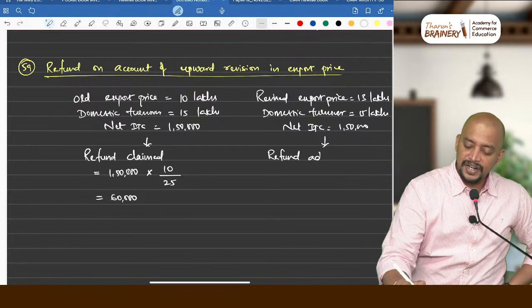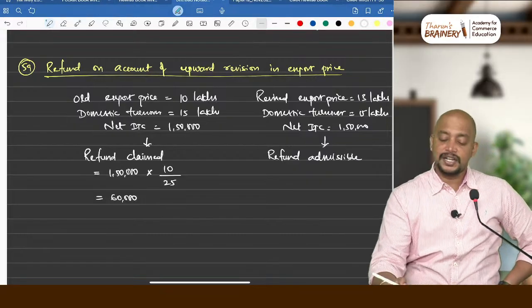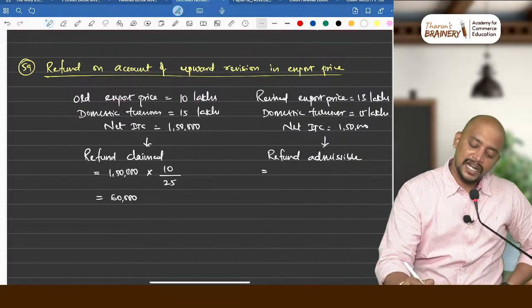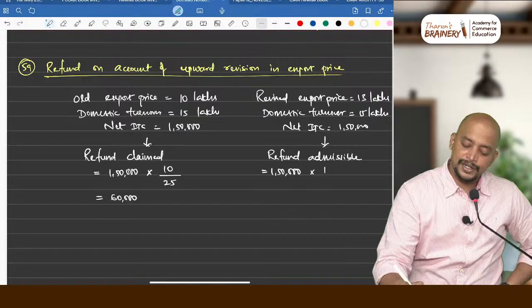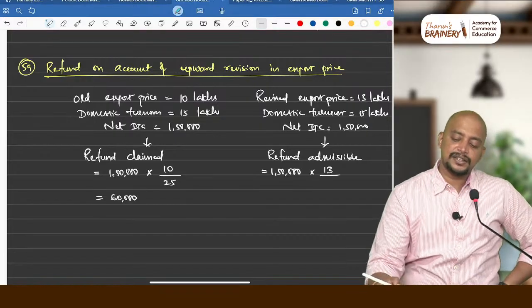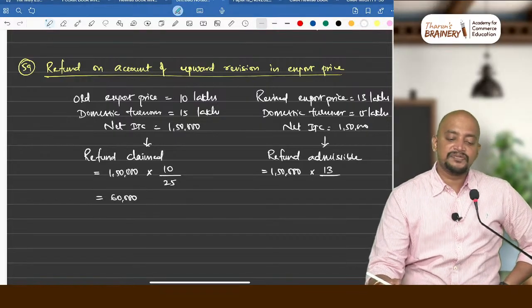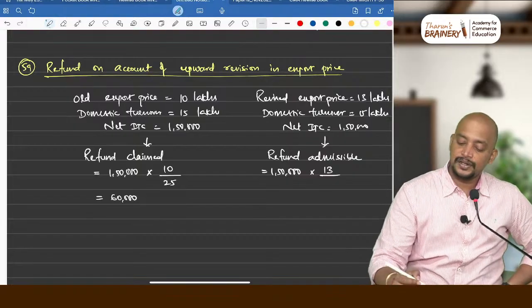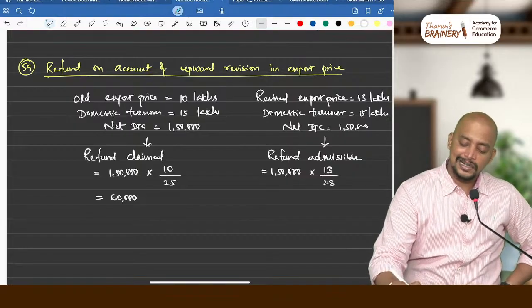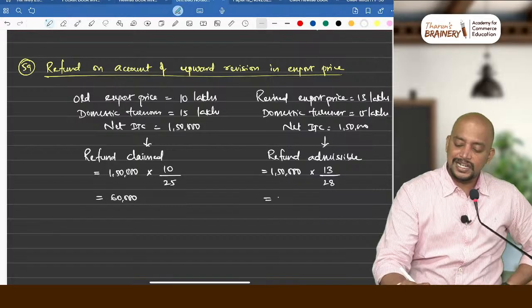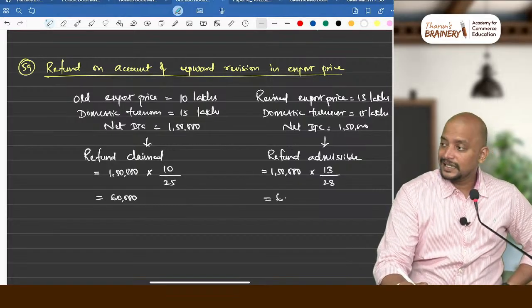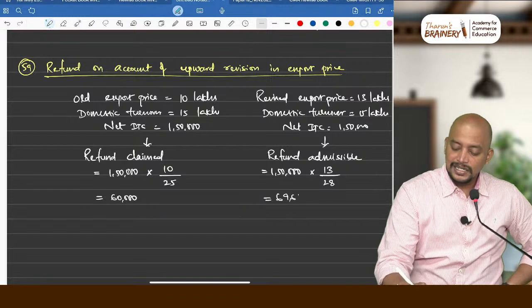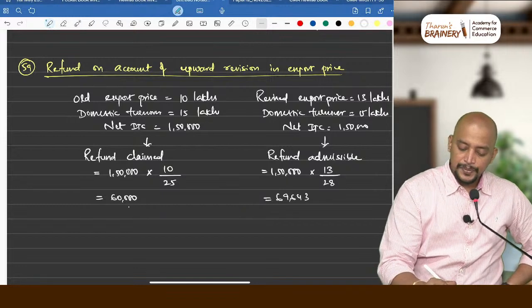That is how much refund they should have claimed based on the revised export price. 1,50,000 into zero rated turnover, that is 13 lakhs, divided by adjusted total turnover, 13 plus 15. What is 13 plus 15? 28. So 1,50,000 into 13 by 28, how much? 69,643.